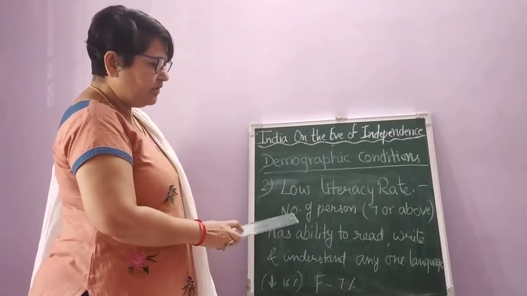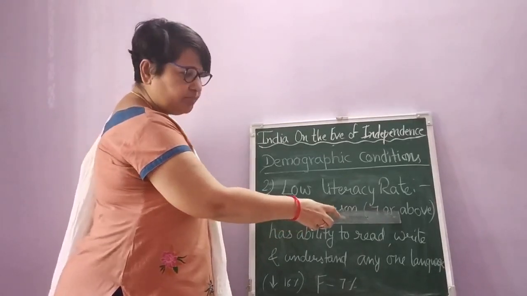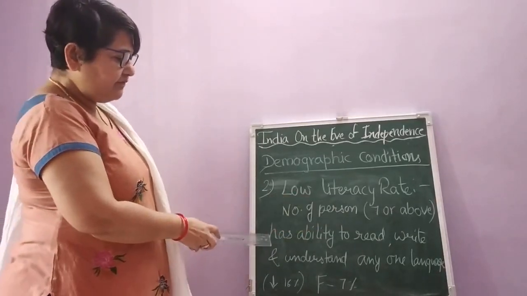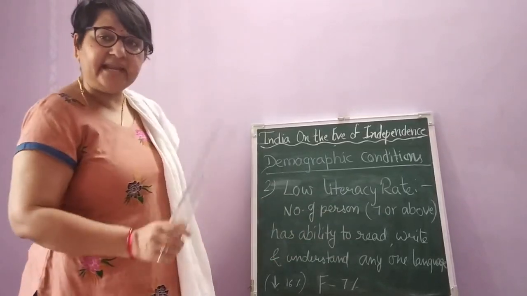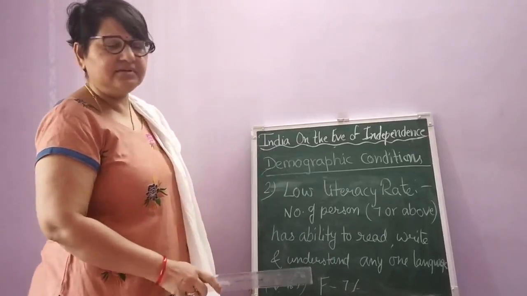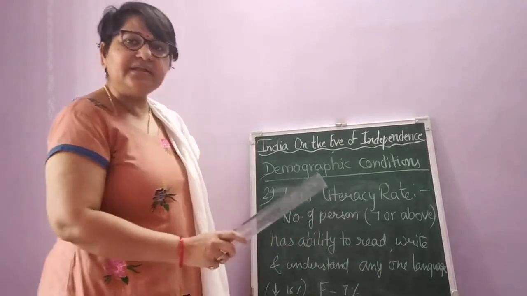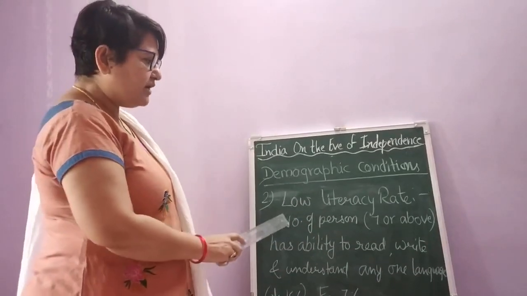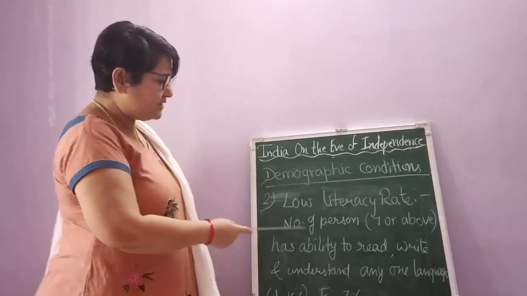Once again, I'll tell you: the number of persons who are either 7 years of age or more than 7, if they have the ability to read, write and understand at least any one language, we call that person a literate person. We call this the literacy rate. So how many people were there at that time? That means, what was the literacy rate at that time? Obviously, as I said, it was a low literacy rate.